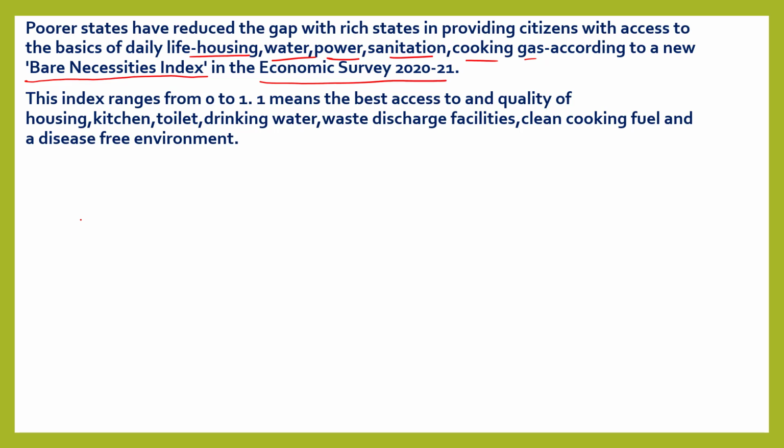This is a question from a prelims perspective. This index ranges from 0 to 1, where 1 means the best access to, and quality of, housing. The parameters considered are quality of housing, kitchen, toilet, drinking water, waste discharge facilities, clean cooking fuel, and a disease-free environment. The Bare Necessities Index can come in both prelims and mains, and you can put this sentence in both.